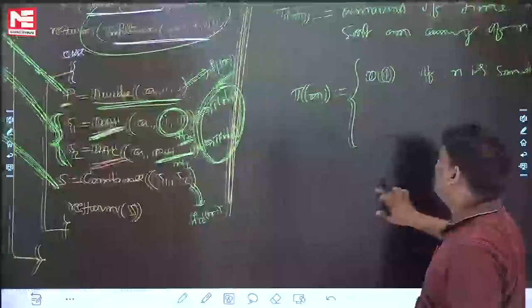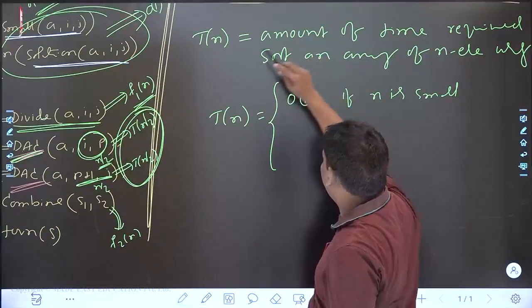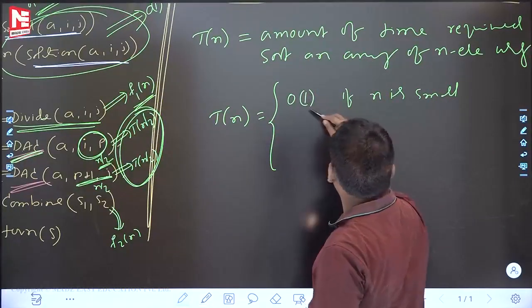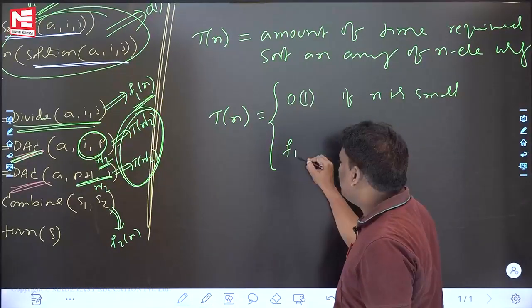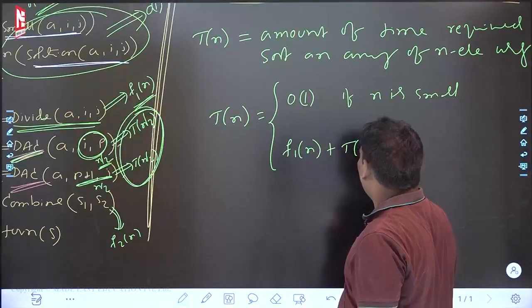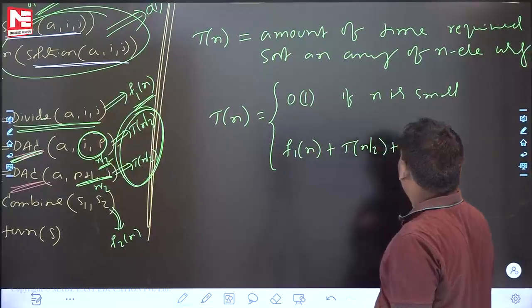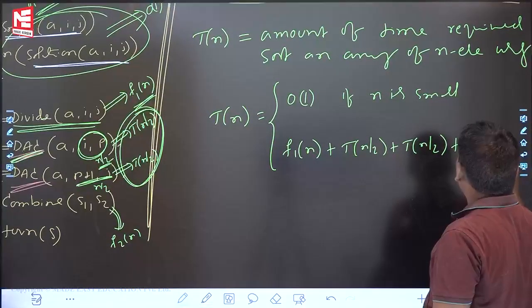F2 of n. Now let's see this one. Time complexity of a DAC algorithm on n elements: T(n) is equal to a constant for a small problem, and for a big problem, what is the first step in the else part? Divide, F1 of n time. Next, conquer, T(n/2) with two function calls. Next, combine, F2 of n. What is the answer?